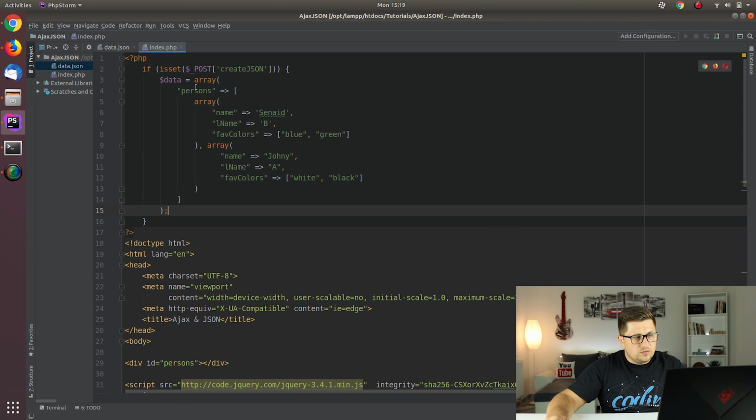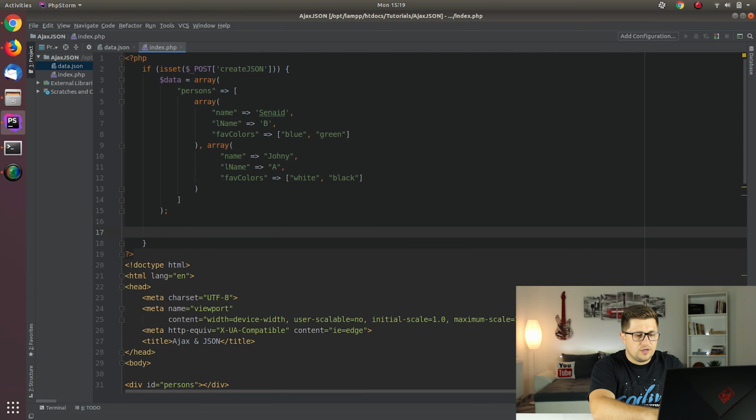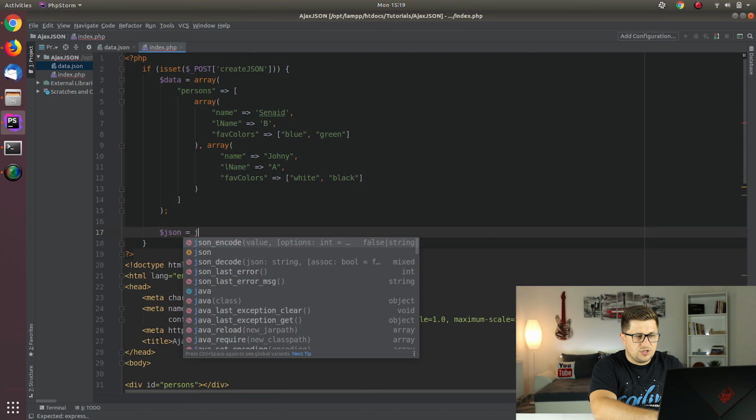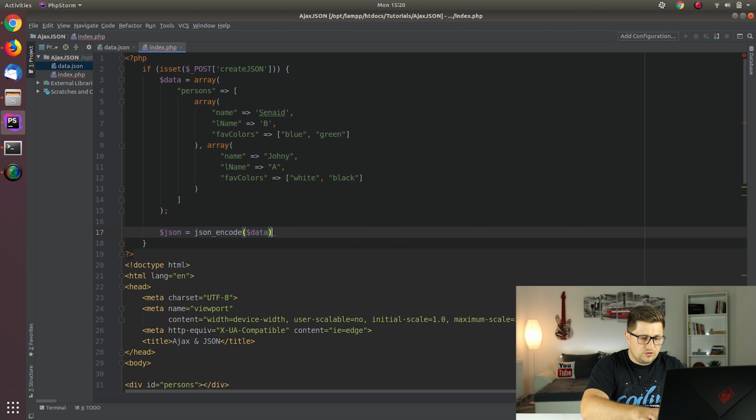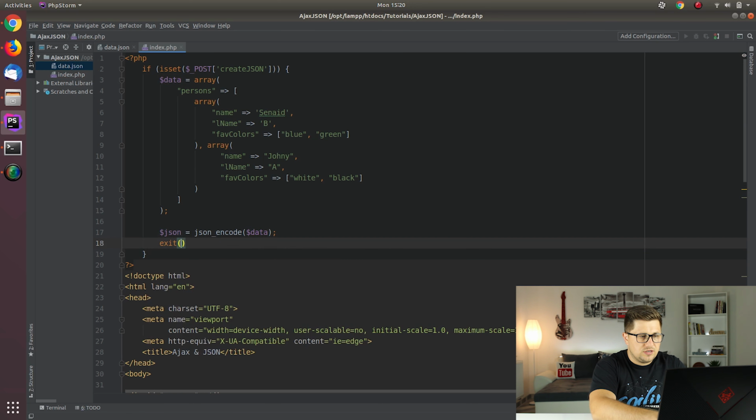So this looks good, but the last thing is we need to convert this array to the JSON, and basically we are going to do it with the function that is json_encode, and to that function we need to give our array, and that's it. And now we can just say exit JSON, which means we are going to return it back.